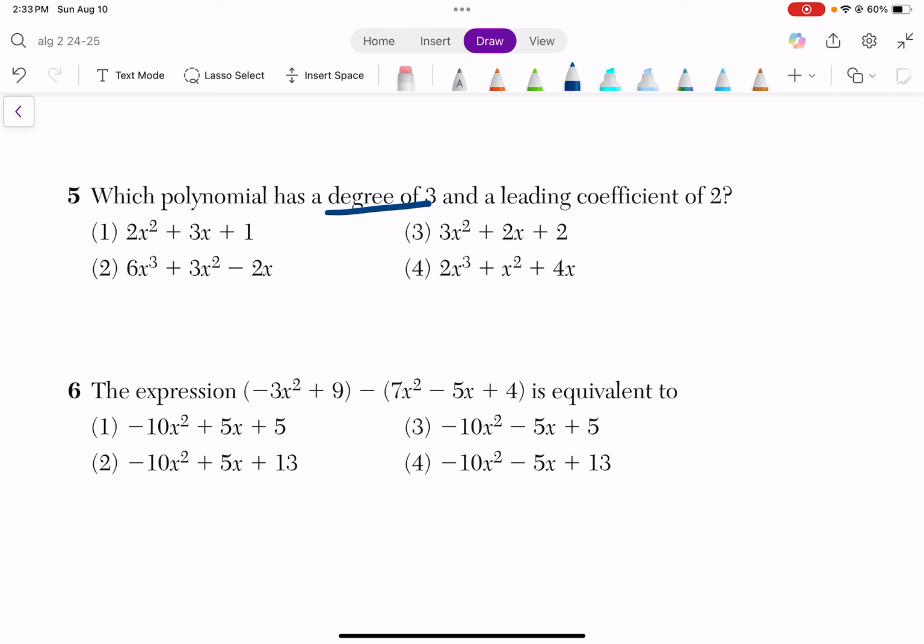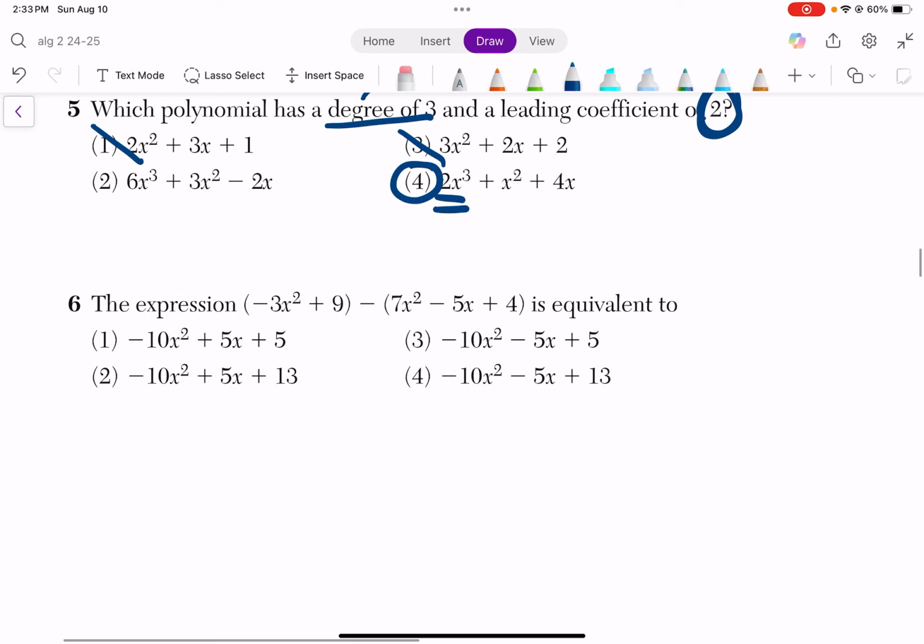Which polynomial has a degree of 3? That means the highest exponent is 3, and a leading coefficient of 2. So first of all, highest exponent of 3. And then leading coefficient of 2 means the number in front of the degree is 2. So this would be 4.